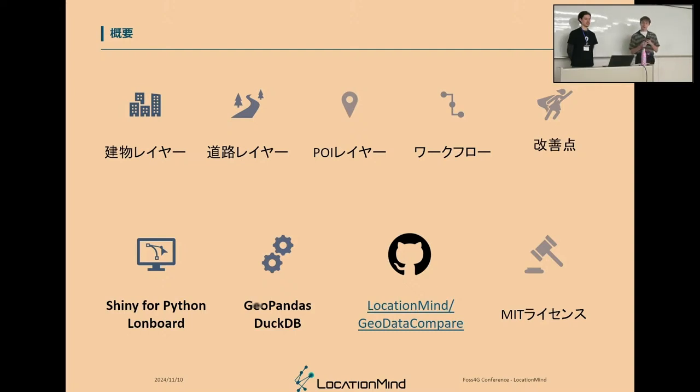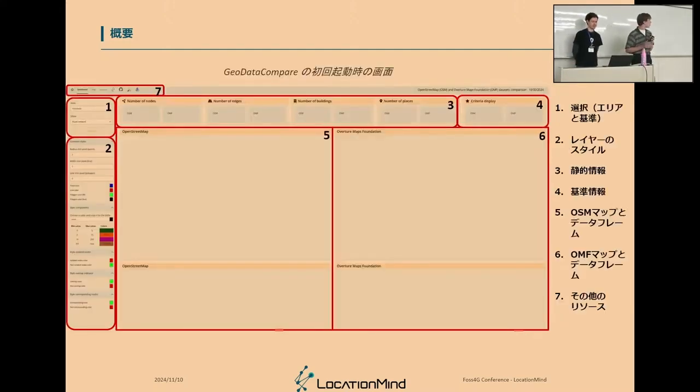So GeoData Compare is a Python application that is made with Shiny for Python and Longboard. That are 2 Python packages. And for the data assessment and quality assessment and data integration process, we used 2 Python packages, so GeoPandas and DuckDB. And the tool is available under the MIT license at this address, LocationMind/GeoDataCompare on GitHub. So this is what the application looks like.